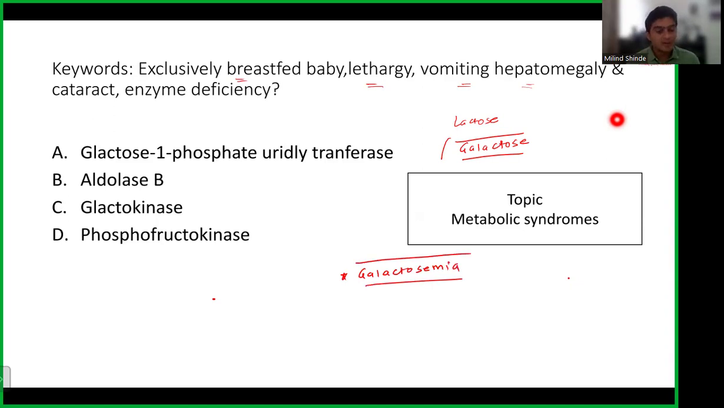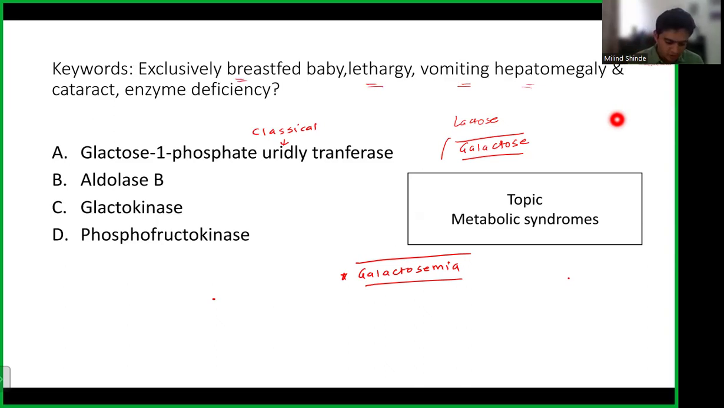Now, there are two types of galactosemia. One is classical, where we see all the problems. The breastfed baby gets a lot of galactose in his body and is not able to process it, so it converts into galactitol, and that causes all the problems. The classical type of galactosemia is caused by deficiency of the enzyme galactose-1-phosphate uridyl transferase, which is responsible for all the clinical manifestations we are going to see in the next slide.